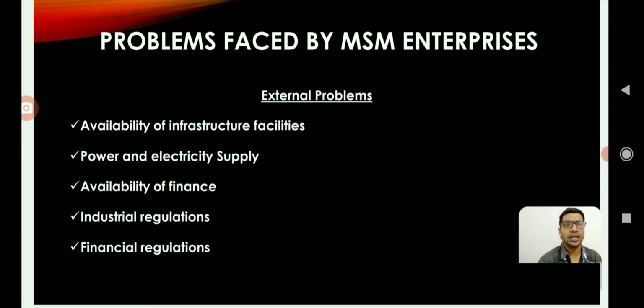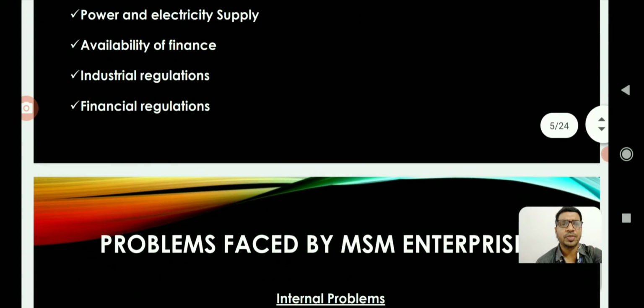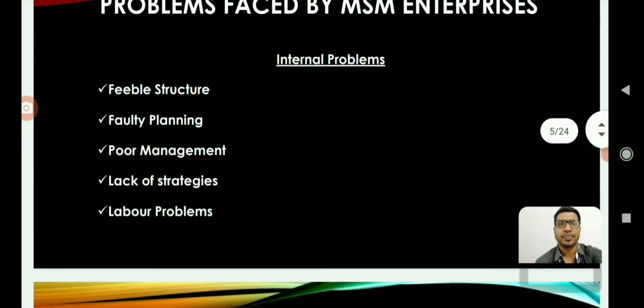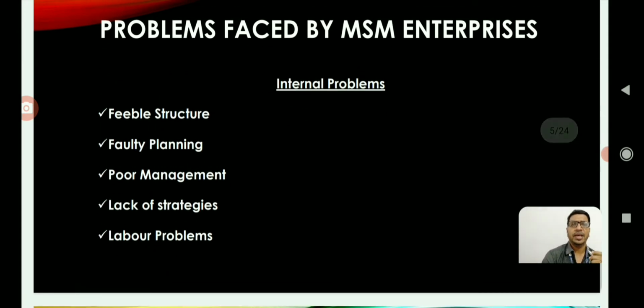Now let us look at various internal problems faced by MSMEs. First of all, feeble structure, which means an inefficient organizational structure makes MSMEs ineffective in producing goods and services. Faulty planning: there is a lapse in planning and implementation of plans, which may adversely affect the existence of the MSME sector.